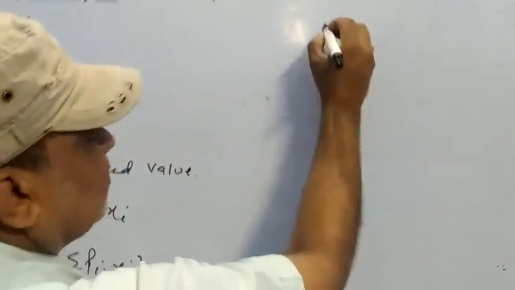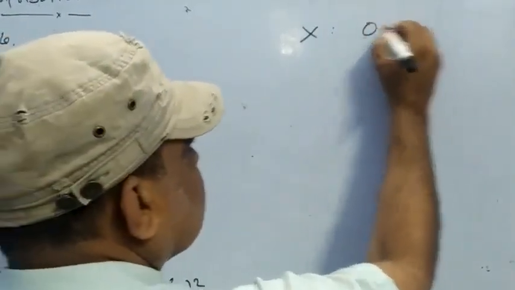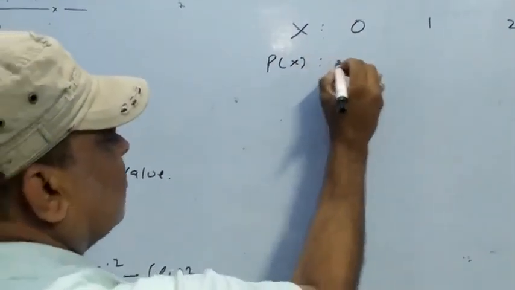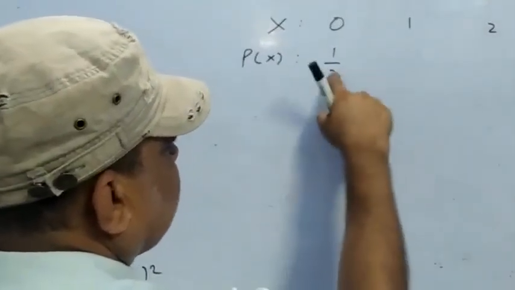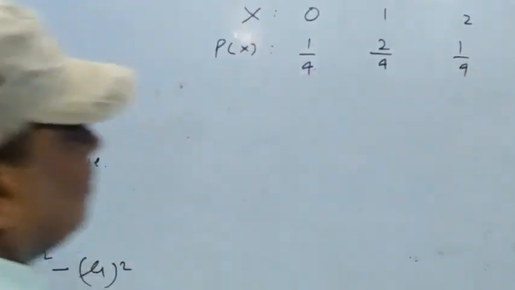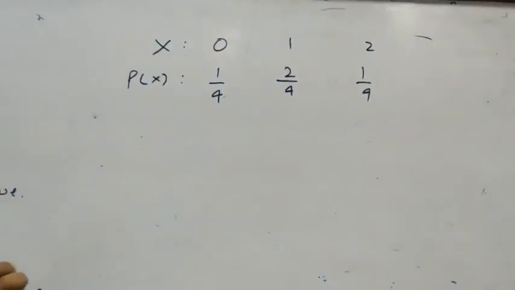See, suppose a coin is tossed 2 times. Find the probability distribution for the number of heads. So 0 times, 1 time, 2 times. Their probabilities are 1 by 4, 2 by 4, and 1 by 4. Now, it is a probability distribution. After making the probability distribution, the question is, find the mean, the expected value.